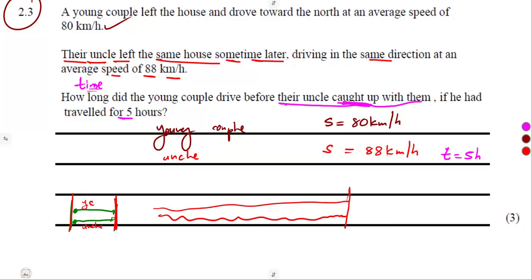So we are told that when he had traveled for 5 hours, these ones had traveled for how long? We can only estimate that or use the distance between the 2 points. That is the only thing that we can measure, since they are moving with different speeds. But what about the distance they traveled? Because the distance there must be the same in terms of where we are going to reach.